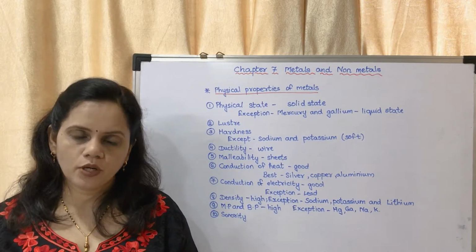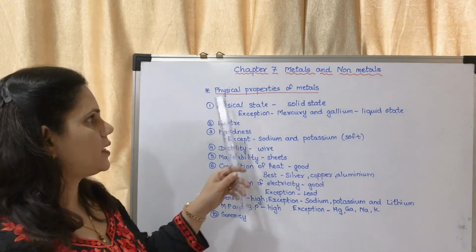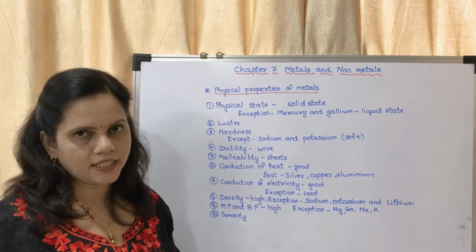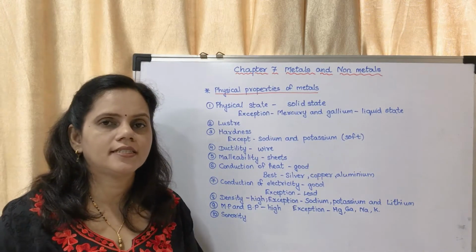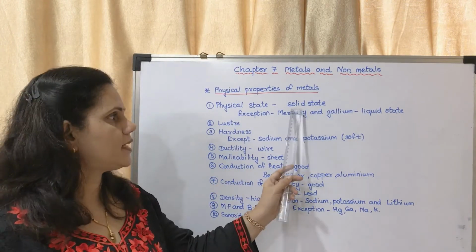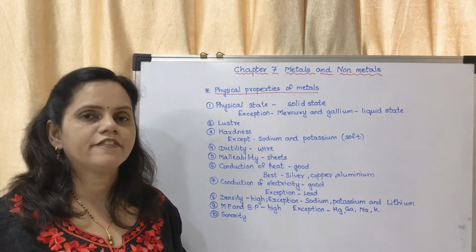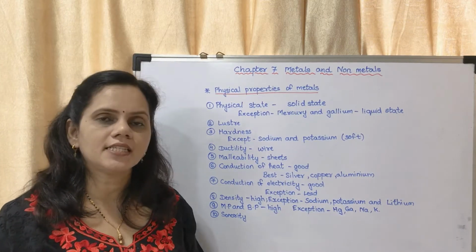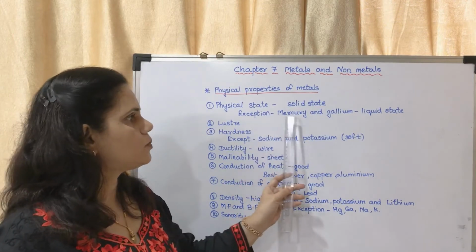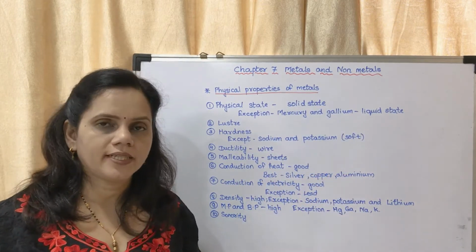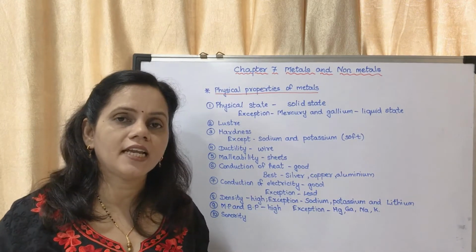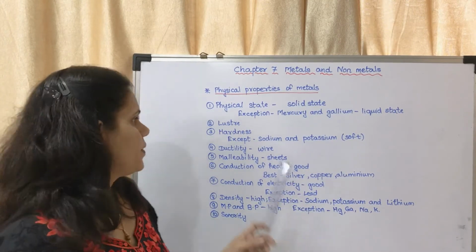Now we will move on to the next topic, that is physical properties of metals. This is a very important question. The first is the physical state. What are the three states? Solid, liquid and gas. The physical state of metal is basically solid, but there are some exceptions. The exceptions are mercury and gallium, which occur in liquid state. You might have seen the thermometer. In the thermometer, the shiny liquid which is there is mercury.